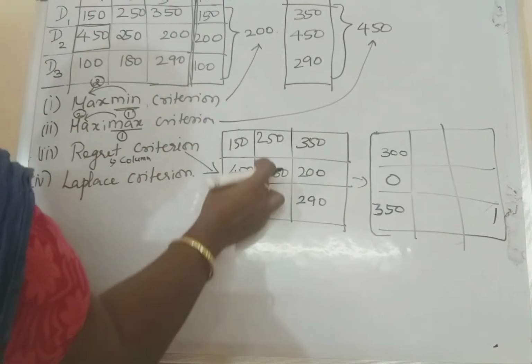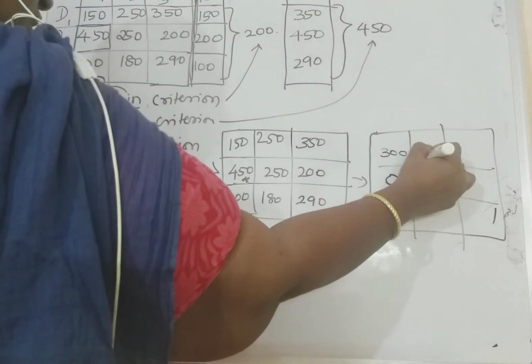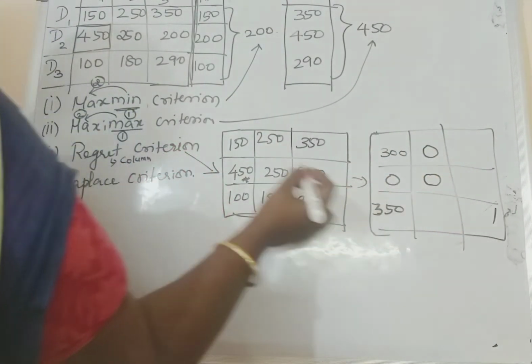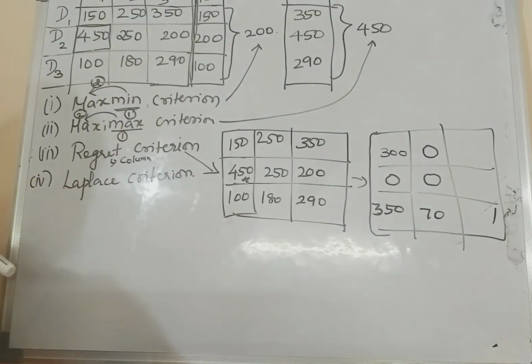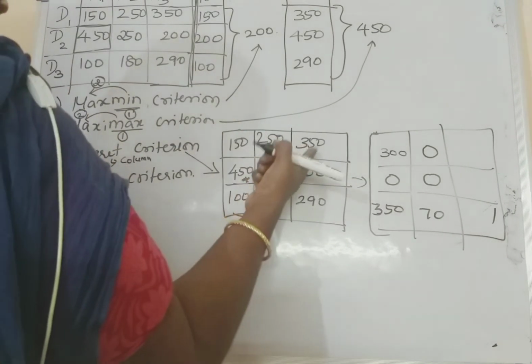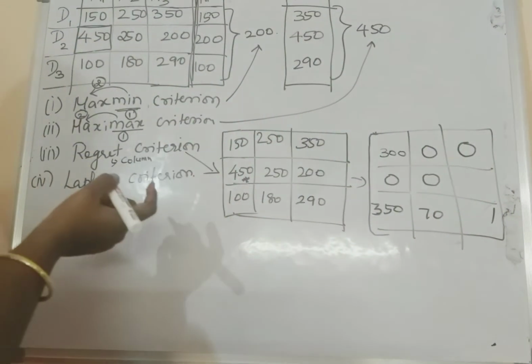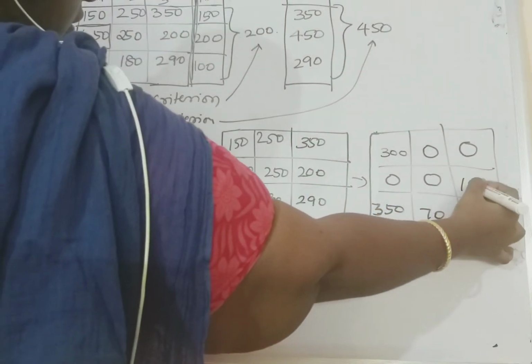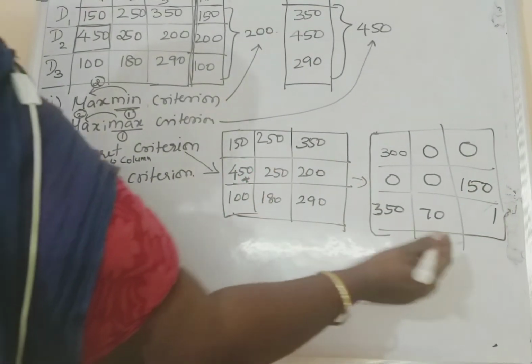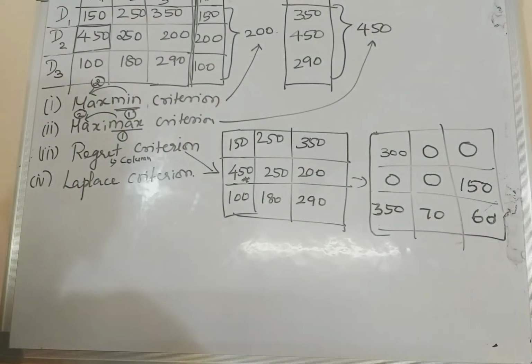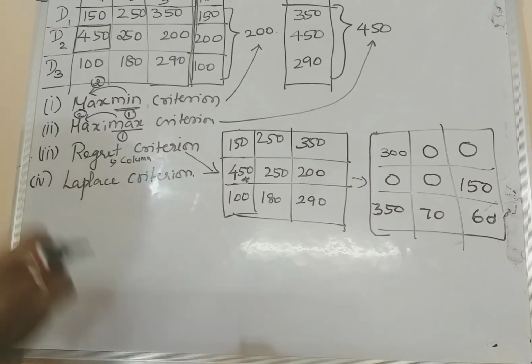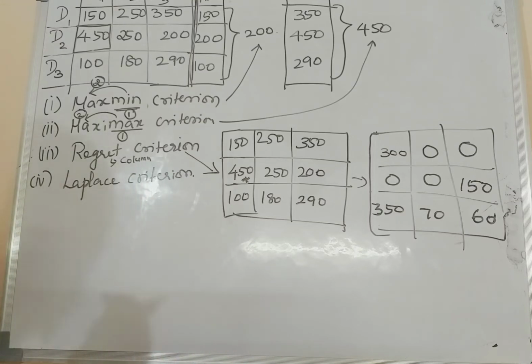Second column maximum value is 250. 250 minus 250 is 0. 250 minus 250 is 0. 250 minus 180 is 70. Right. Then here the maximum value is 350. 350 minus 350 is 0. 350 minus 200 is 150. 350 minus 290 is 60. Okay? Got it? Now, you are supposed to know the maximum losses, which means the least value in a row.